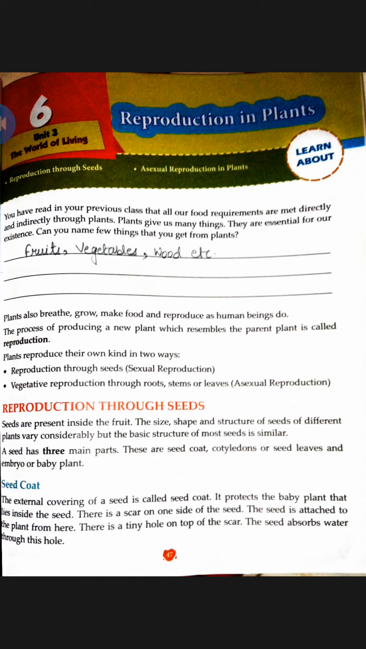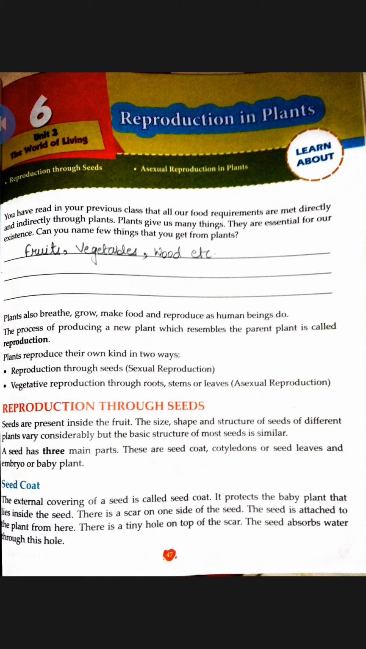Now the next part is cotyledons or seed leaves. These store food for the growing embryo, means these seed leaves store food for the growing baby plant. Embryo is the baby plant. As long as the baby plant does not grow green leaves, it depends on the food stored in the cotyledons, that is the seed leaves.